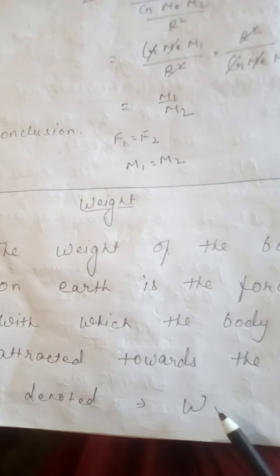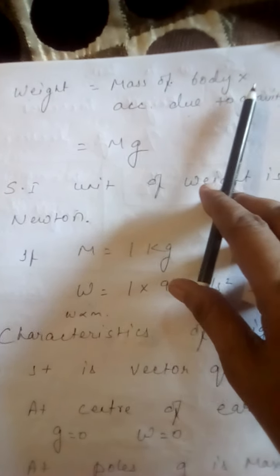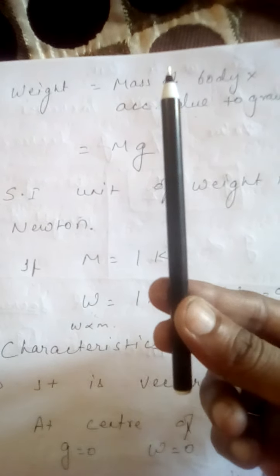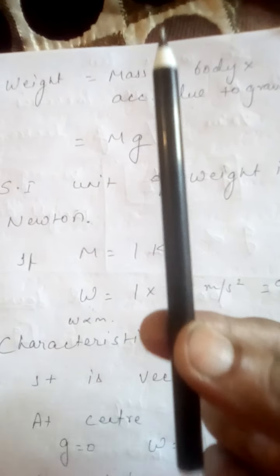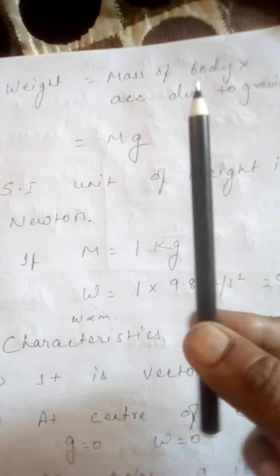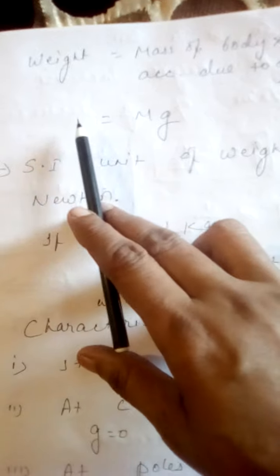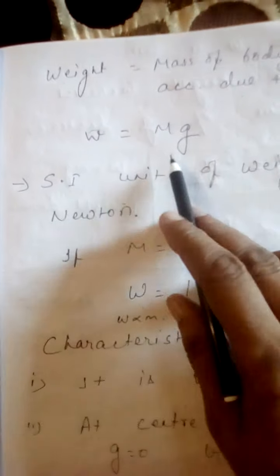Weight is denoted by W. Its formula is mass of the body into acceleration due to gravity, because the force with which it is falling creates acceleration. So we have two things in this: the mass of the body, and the acceleration produced. So we can write W is equal to mg.